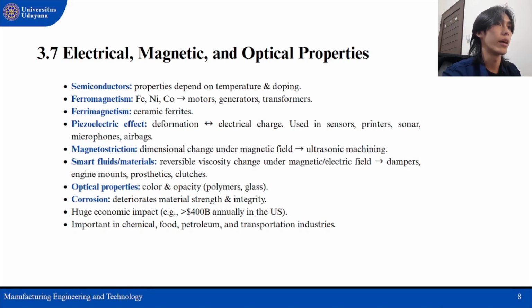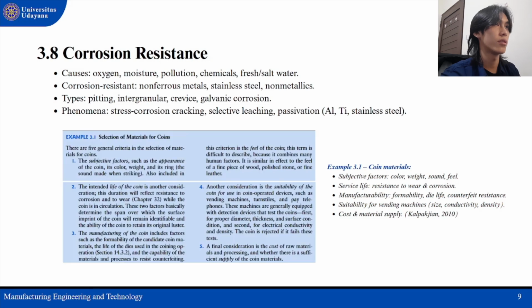And the last one is corrosion, which deteriorates material strength and integrity. Yeah, there is corrosion. Next, corrosion resistance.